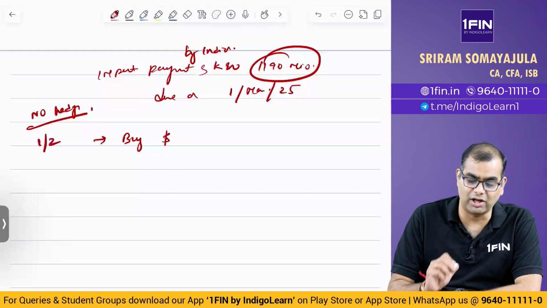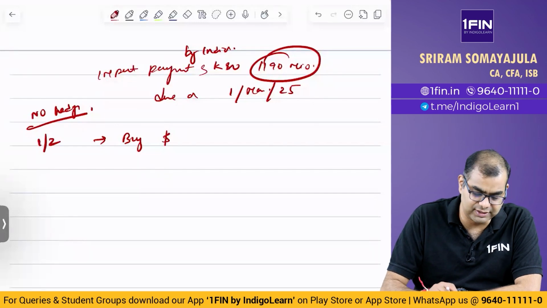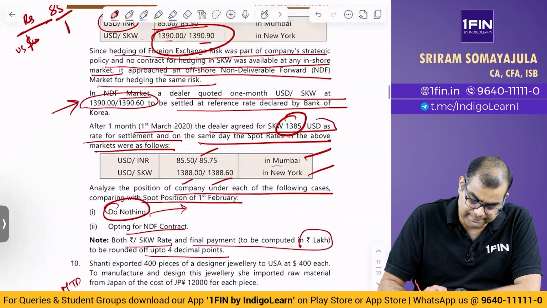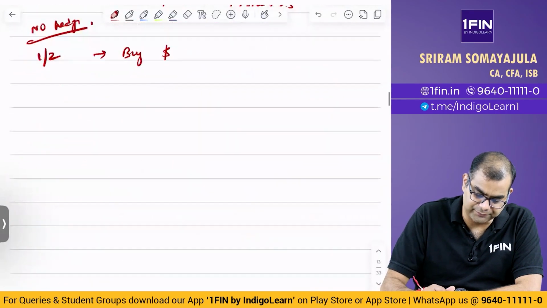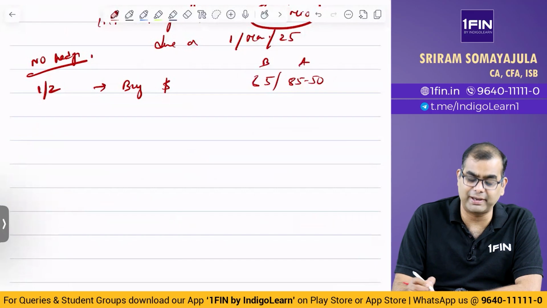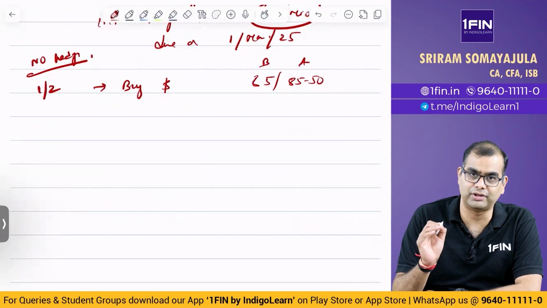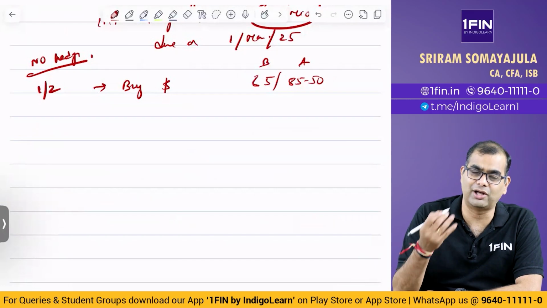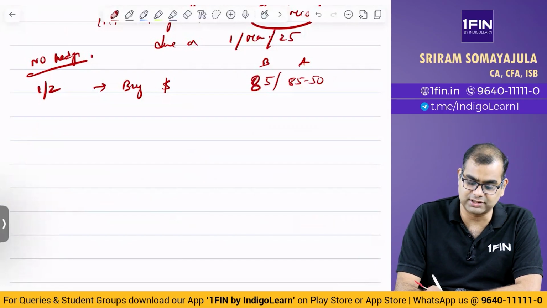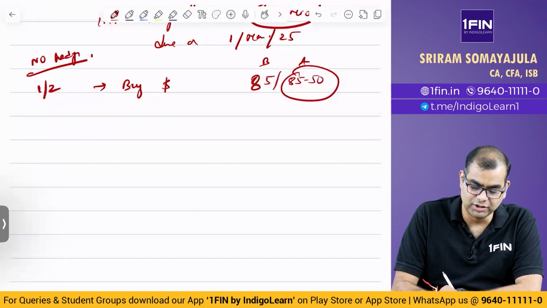On 1st Feb, I will buy dollar. What is the dollar exchange rate they have given? 85 by 85.50. So bid, ask: the banker bids to buy the base currency. You want to buy dollar, and the banker will offer to sell the base currency, so you have to buy it at 85.5. So 1 USD is equal to rupees 85.5.